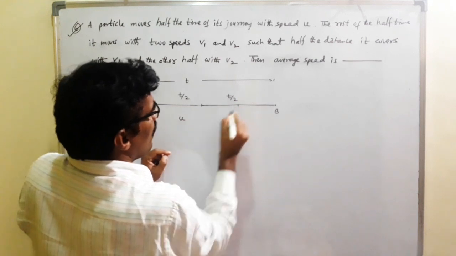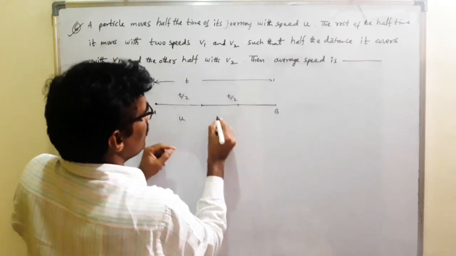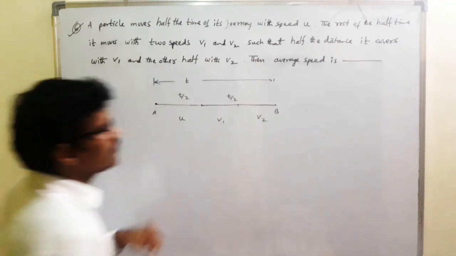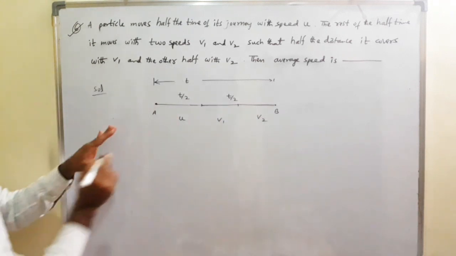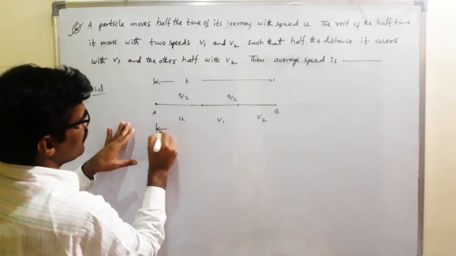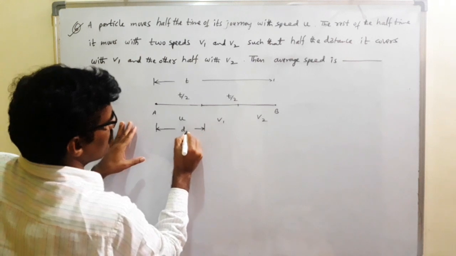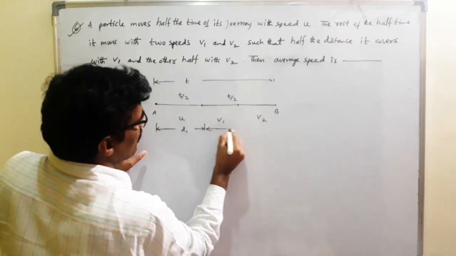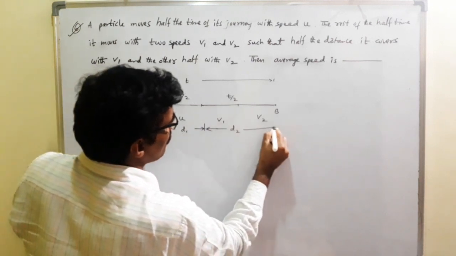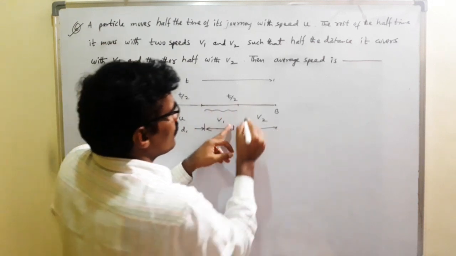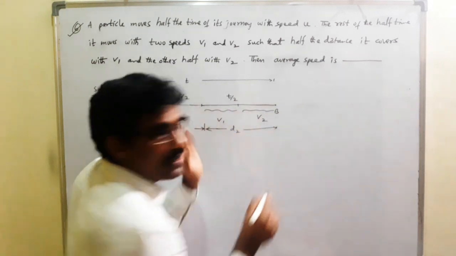In this half distance the speed is v1, and in the remaining half distance the speed is v2. Suppose the distance here is d1, and the remaining distance is d2. So here this is d2 by 2.